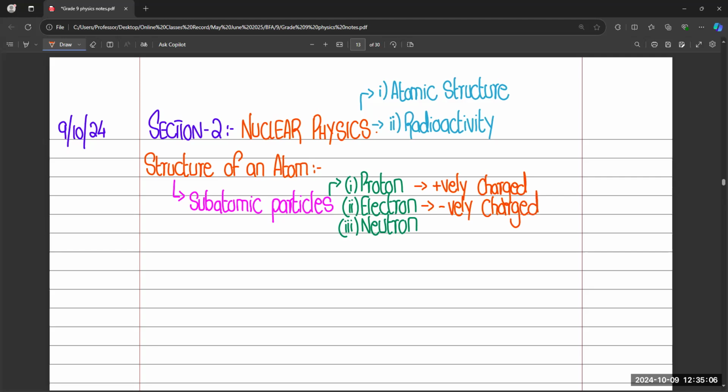Just like the example of the cell and battery, in a cell or battery, we know that one side is positive, the other side is negative. And neutron is neutral, right? By name neutron, it is neutral. It means no charge. Right? So I'm writing no charge. You can also write neutral, right? Neutral means not positive, not negative.